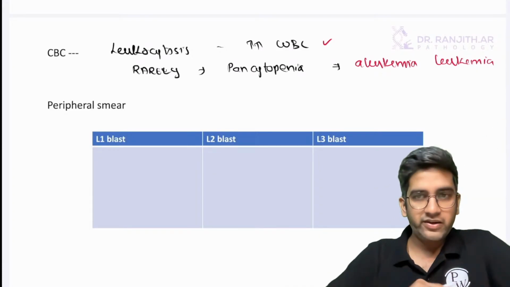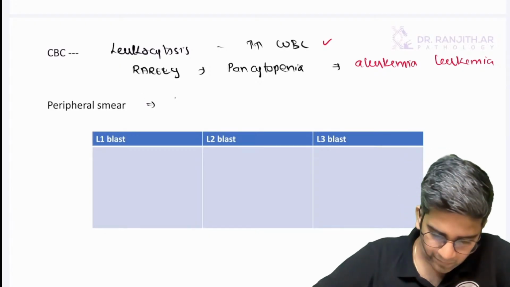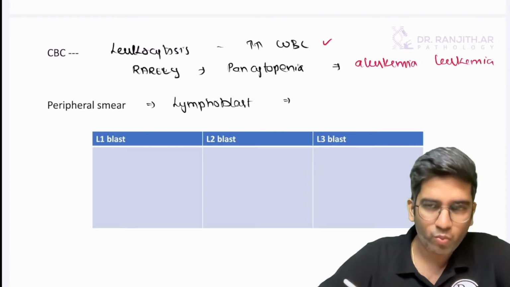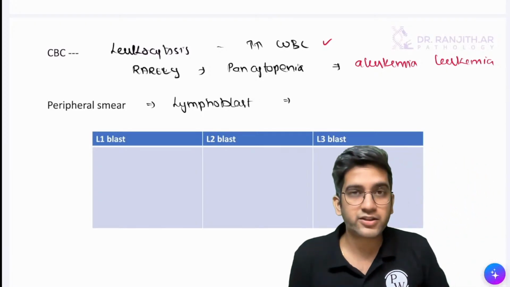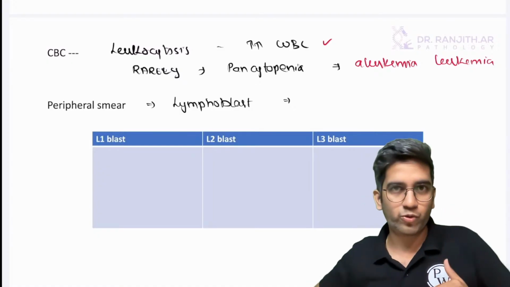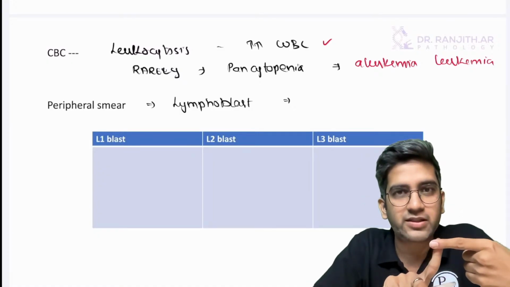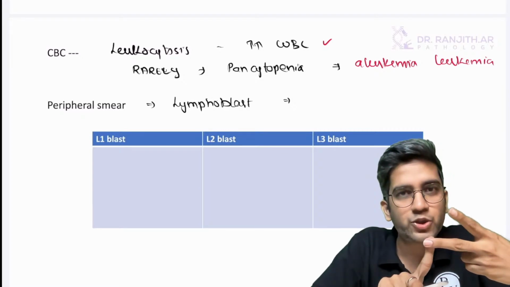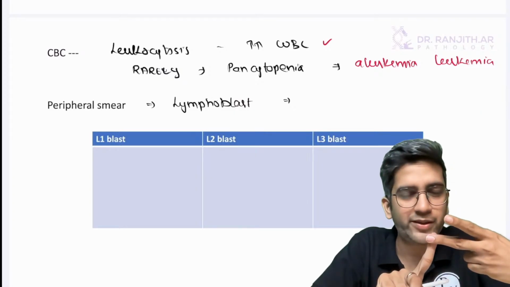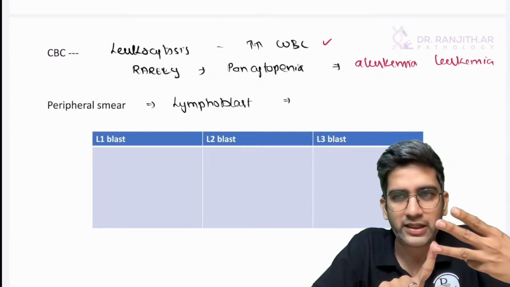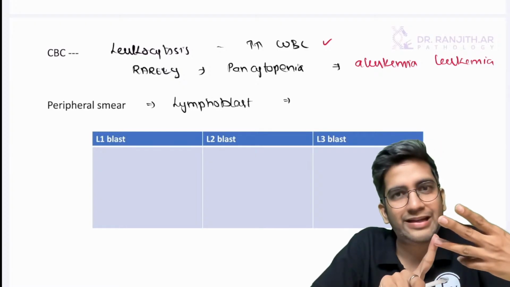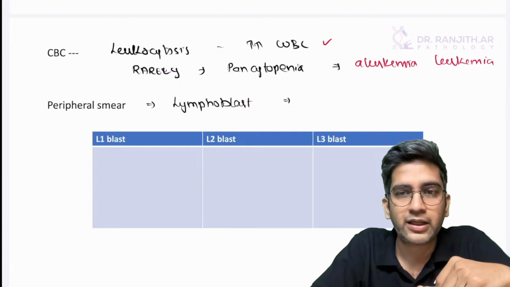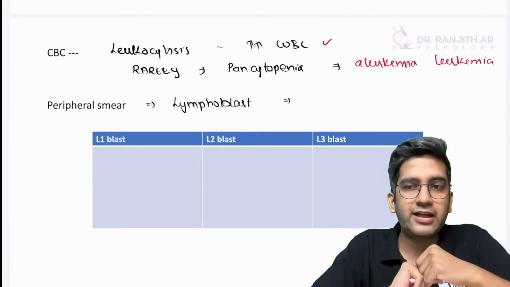Fine. So when you come to peripheral smear, the first word I'm going to see is lymphoblast. So obviously, the next line should be what is a lymphoblast? We already read in our lectures, there is a very easy way to know what's a lymphoblast, right? First, what's the size of the blast? Smaller or bigger? Definitely bigger. Nuclear cytoplasmic ratio, more or less? Undoubtedly more. Very thin rim of cytoplasm, right? Yes. Will that be a granular cytoplasm? Agranular cytoplasm. There'll be an agranular cytoplasm, right?